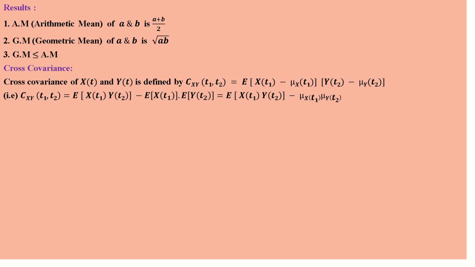Now see C_xy(t1, t2), which is equal to the expected value of x(t1) y(t2) minus the expected value of x(t1) into the expected value of y(t2). That is equal to the expected value of x(t1) into y(t2) minus mu_x into mu_y. So cross covariance C_xy(t1, t2) is equal to R_xy(t1, t2) minus mu_x into mu_y.